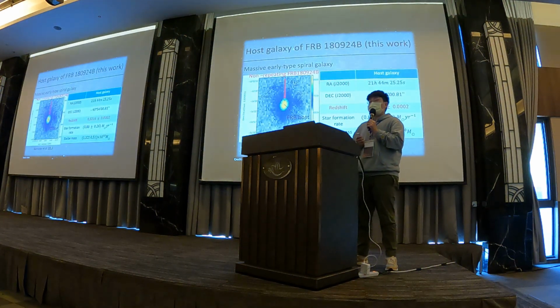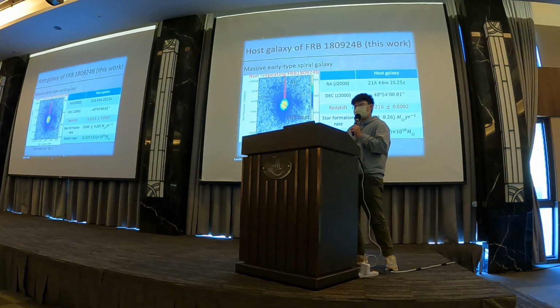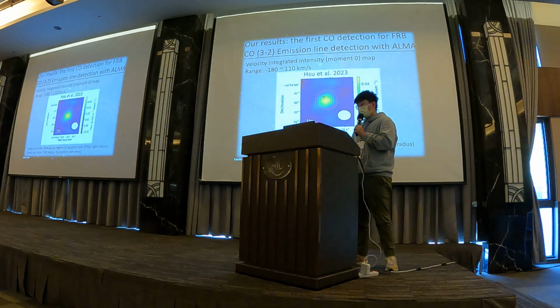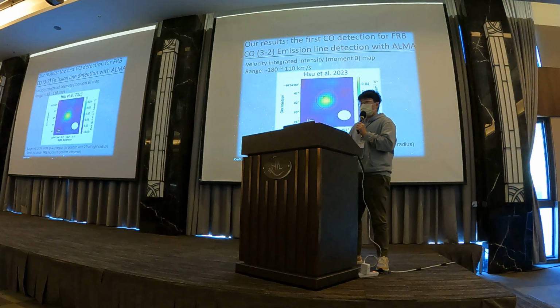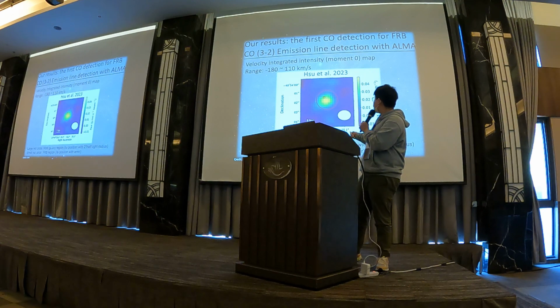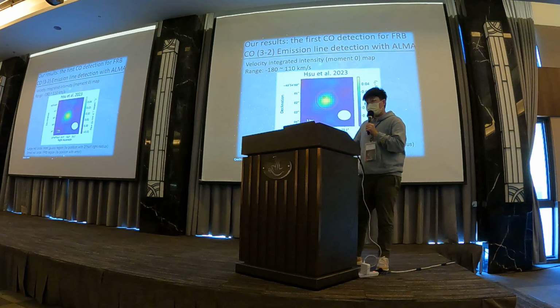And this is our target, the host galaxy of one of the non-repeating FRBs, 180924B. It is a massive early-type spiral galaxy with a redshift of 0.3216. And to investigate the molecular gas kinematics, we have to detect the CO emission line first. And this is the moment zero map. And we can see that in the large red circle here, which is the host galaxy region, there is a very bright source, which means that there is a significant detection of the CO emission line. And this is also the first CO emission line detected in an FRB host.